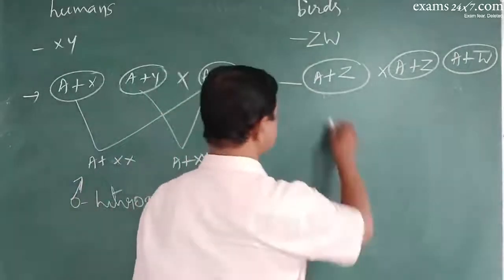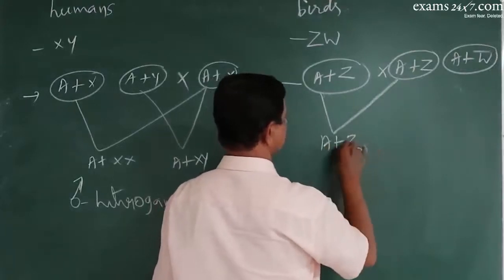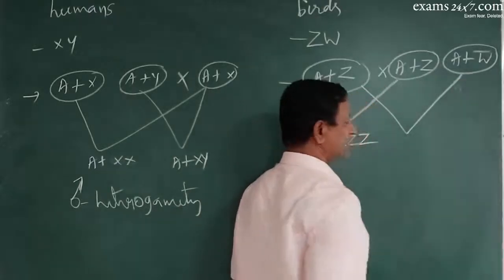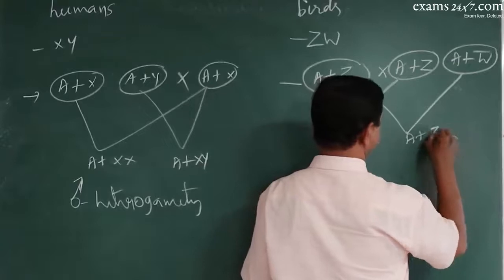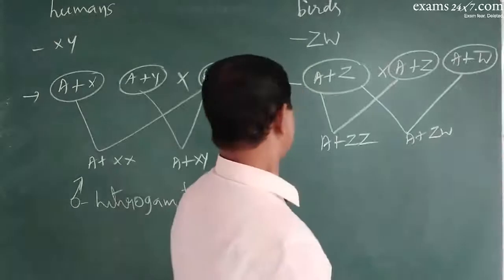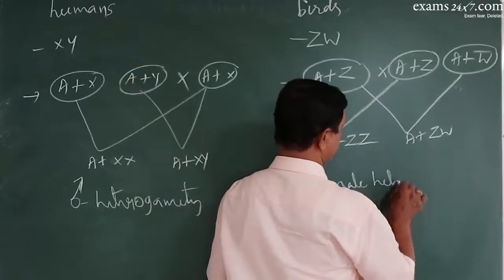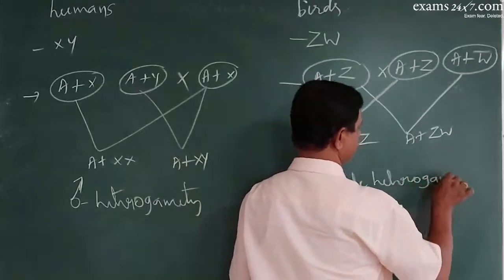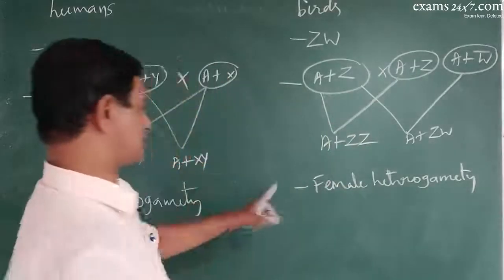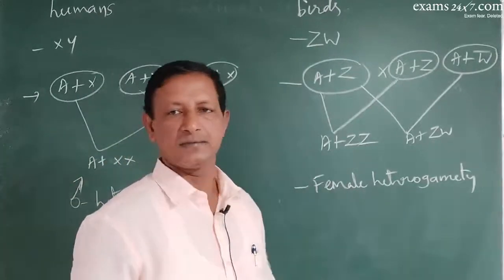Now the sperm, if it fertilizes the egg with the Z, it becomes male. If sperm fuses with the egg having W, the individual bird becomes female. So here the female has produced two types of gametes. So in birds it is female heterogamety. So you must know this. Male heterogamete in humans, female heterogamete in birds.